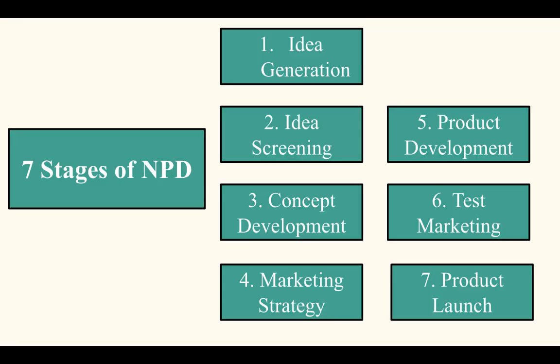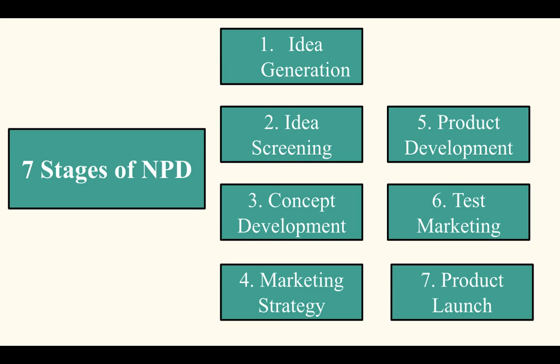On your screen, you can now see the seven stages of new product development. You can see we have numbered all the stages. The first stage is idea generation. Second, idea screening. Thirdly, concept development. Fourth, marketing strategy. Fifth, product development. Sixth, test marketing. And seventh, product launch.